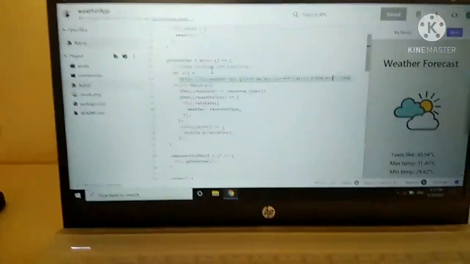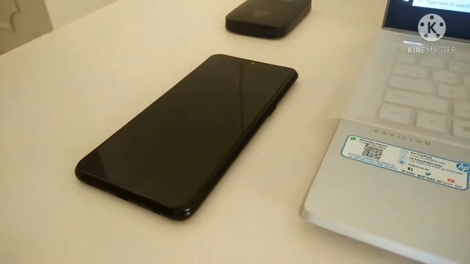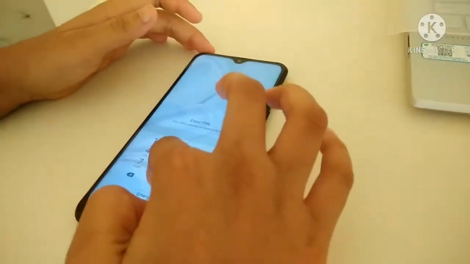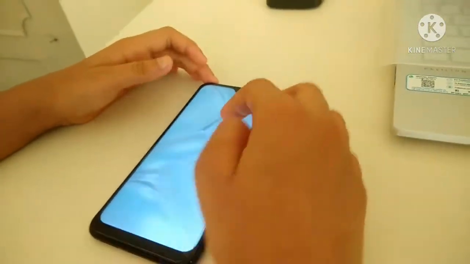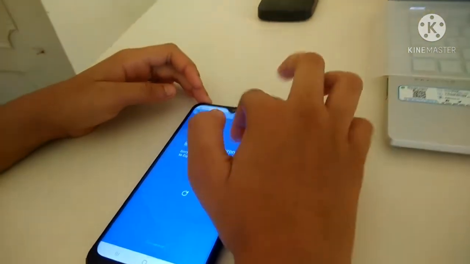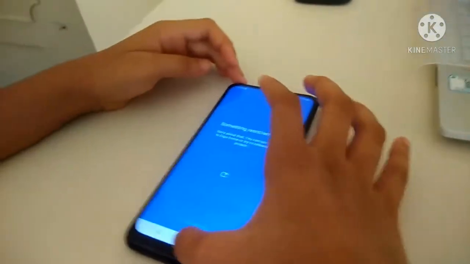Are you eager to see it on my phone as we do every time? So let's see that. Okay, open up. Okay, done. Expo Go. Every time I forget to switch on the mobile data.